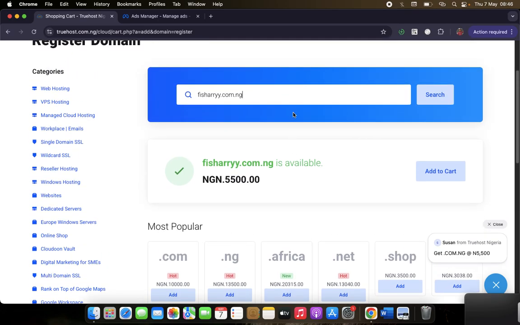You see, when I added .com.ng, the price dropped to 5,500 naira. The initial one, which was .com, was 10,000 naira. So this is the cheapest one. That's why I want you to use it. In the last 5 years, in fact, ever since I started selling online, I've been using .com.ng because it's the cheapest. Then it was about 1,000 naira, 1,100 naira. It was 1,000 or even 900 naira. It was very cheap then.